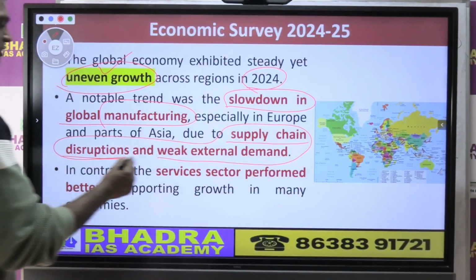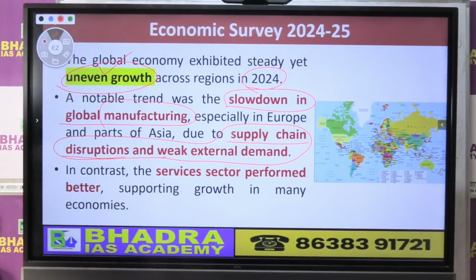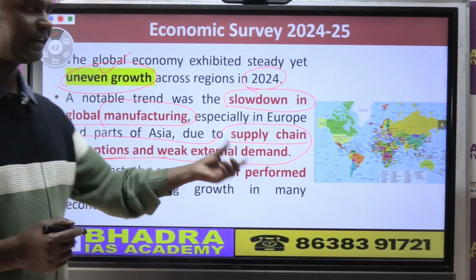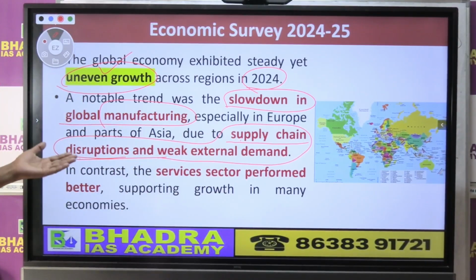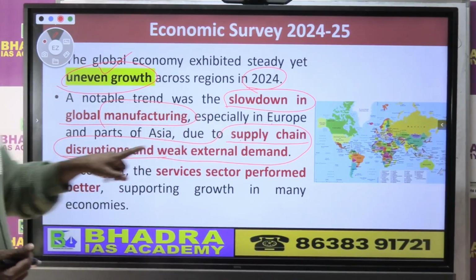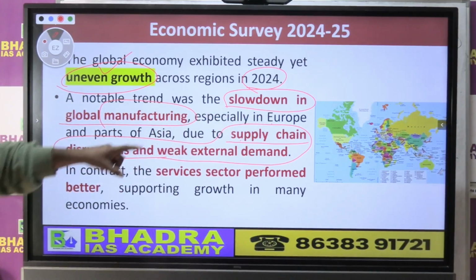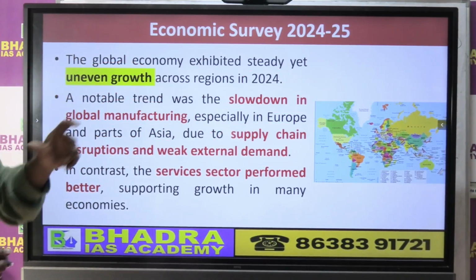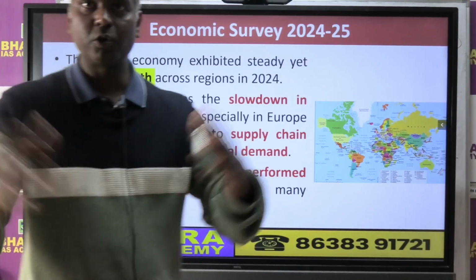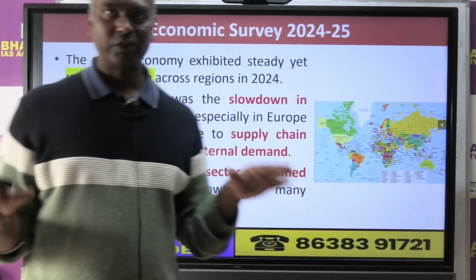Now because of these two important factors, the supply chain disruption and very weak external global demand, what happened? Mostly in some parts of Europe and also some parts of Asia, there was a slowdown in the industrial manufacturing sector. That means globally, we are not talking about India, right?